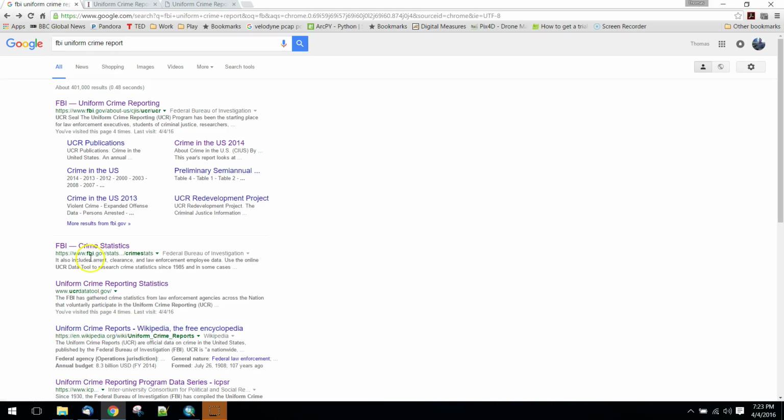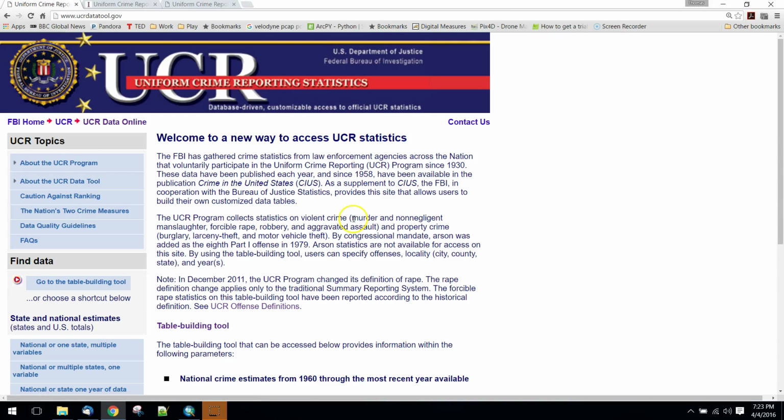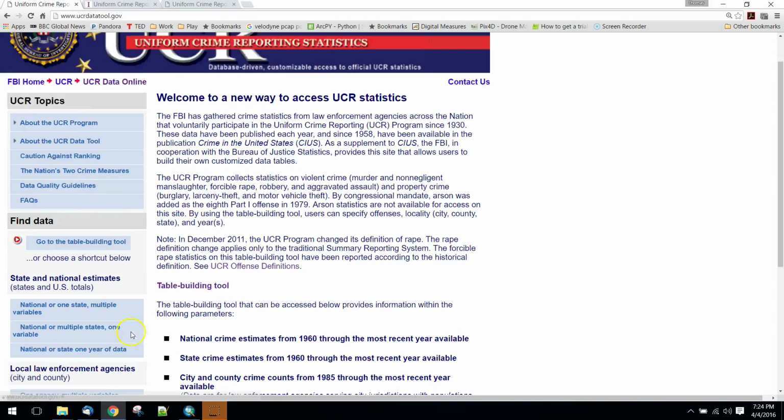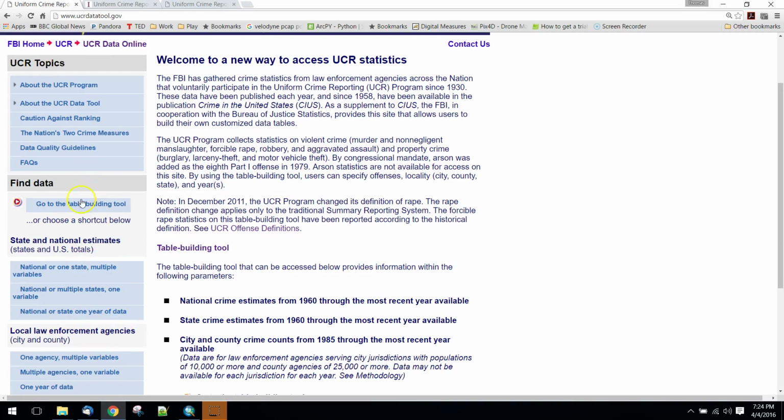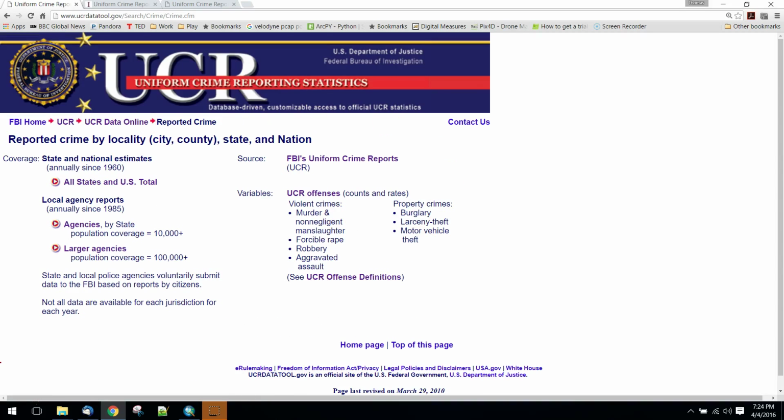So if we go back, there's this website, ucrdatatool.gov, and this has all of those statistics. You can actually go through and download these in a number of different ways. You can use the table building tool to construct a query. This actually is sort of the long way around. It has the most flexibility. If you really want to dig into these statistics, this is the most powerful way that you can do that.